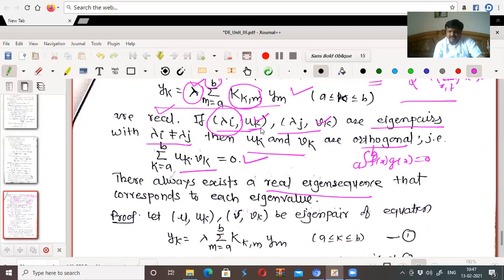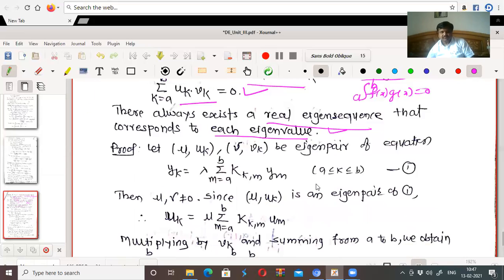And the eigensequence corresponding to eigenvalue lambda is called an eigenpair. There always exists a real eigensequence that corresponds to each eigenvalue, right? So the eigensequence is real that corresponds to each real eigenvalue. So for every real eigenvalue, there is a real eigensequence. Okay. Now we will prove it one by one.